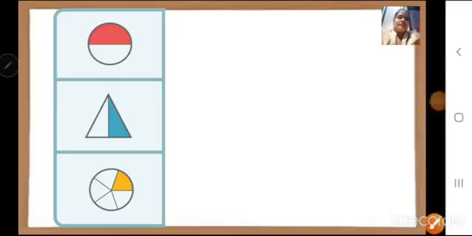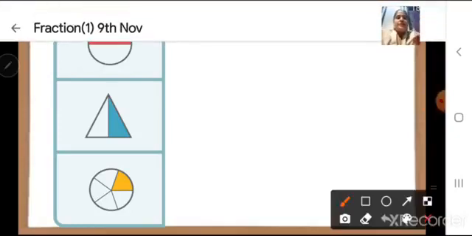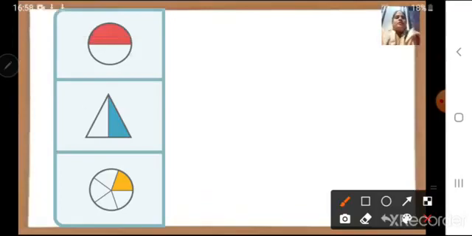Now let us see this example and try to find the answer. Now first we have a circle. So the red color part, what will be the fraction of this shaded portion? How will we write? First I will draw the fraction bar. How many total parts are there?